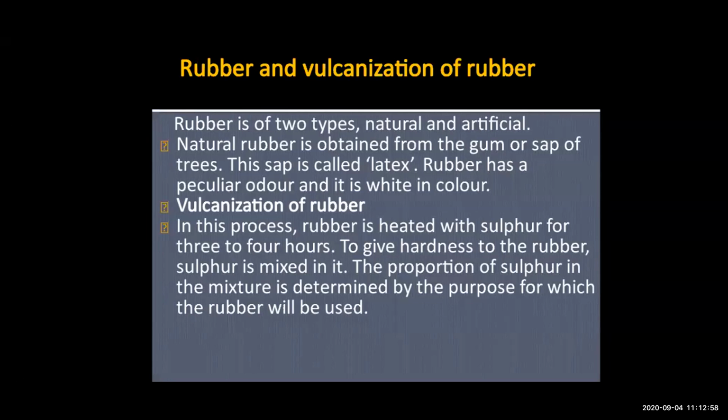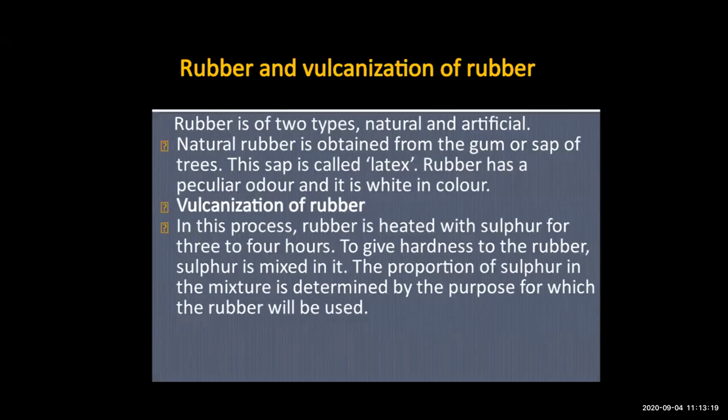Means what? When the rubber is heated with sulfur for 3 to 4 hours, what do you get? You get a rubber with the characteristic of hardness. That means the rubber becomes hard when it is mixed with the sulfur.